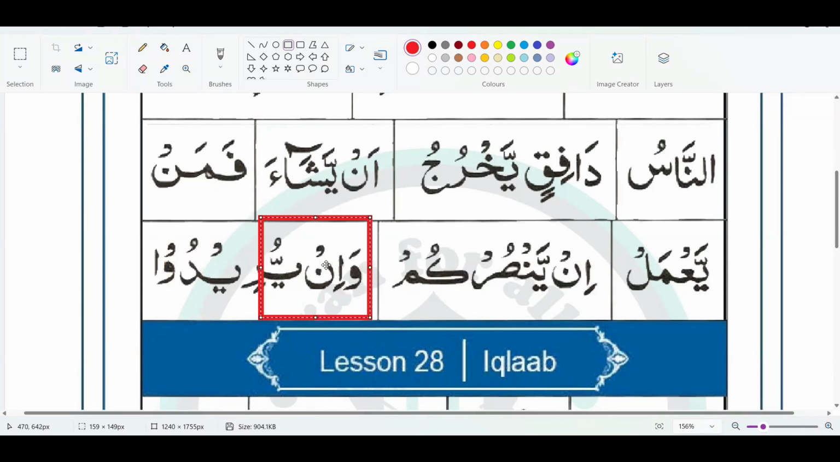Why? Because we have a Noon Saakin and after that we have Ya. And like I said before, Ya is one of the Yarmaloon letters: Ya, Ra, Meem, Lam, Waw, Noon. So that's why we have to merge the Noon into Ya.